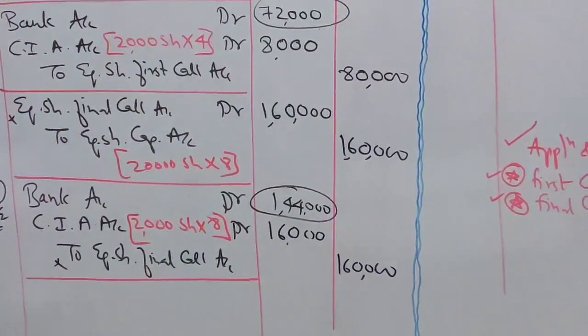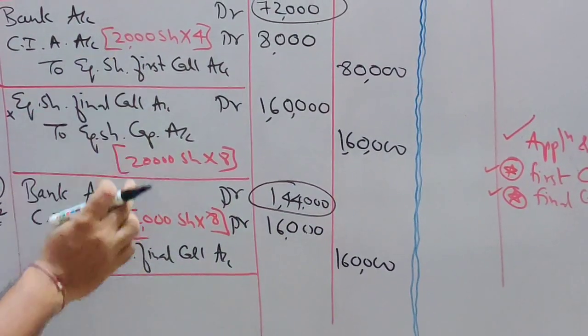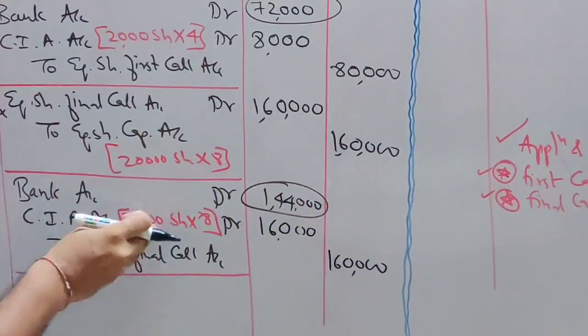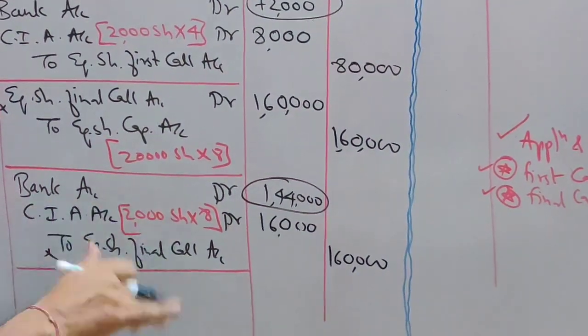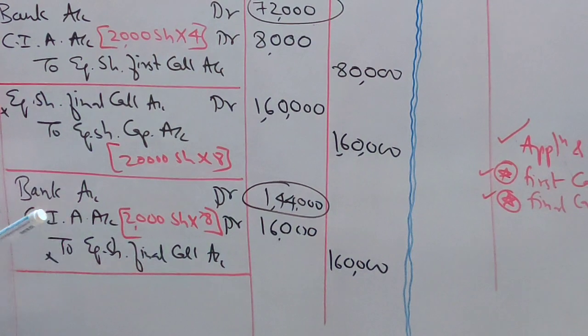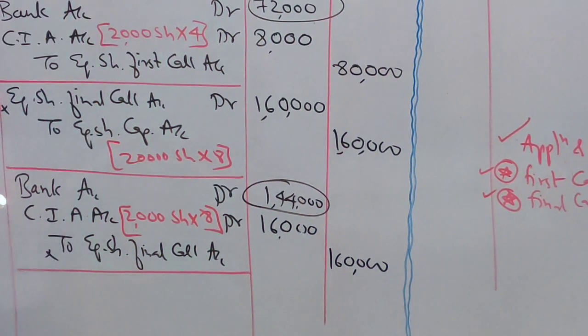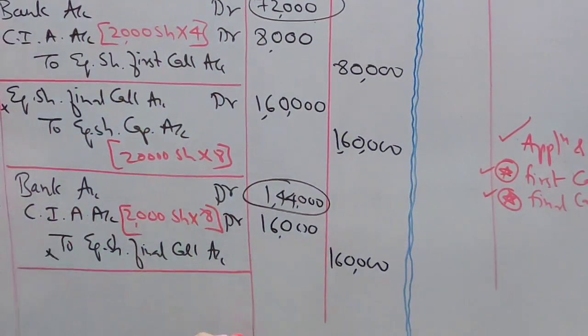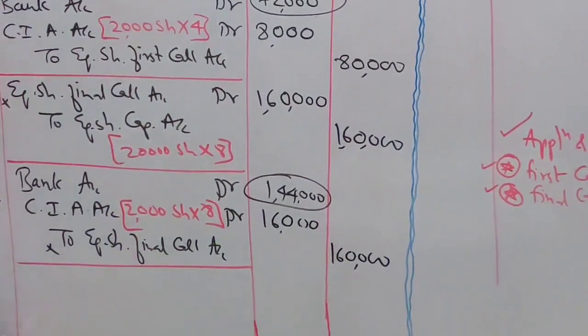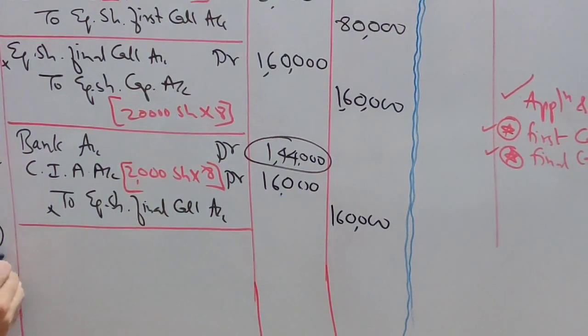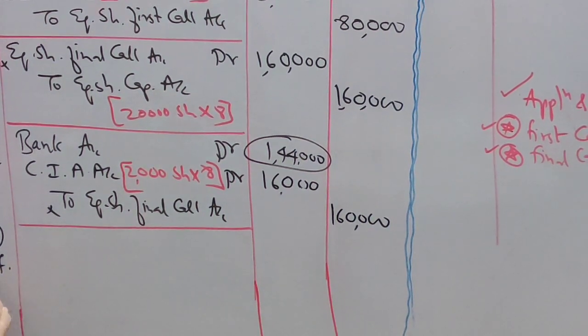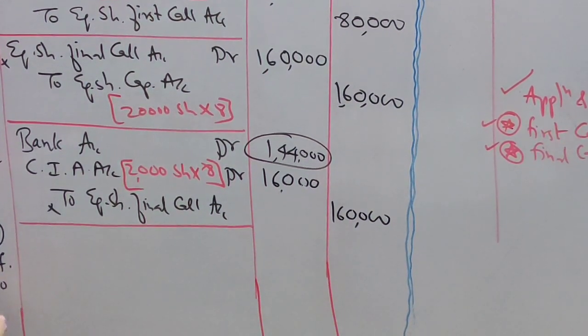Now what does the question say? We have forfeited these 2,000 shares because this person has not paid the first call and final call. So the company finally decided to forfeit, to cancel these shares. So let's pass the cancellation entry, the forfeiture entry. Number 7, forfeiture. How many shares are we forfeiting, students? 2,000 shares.